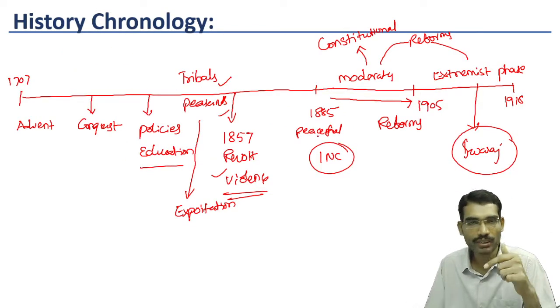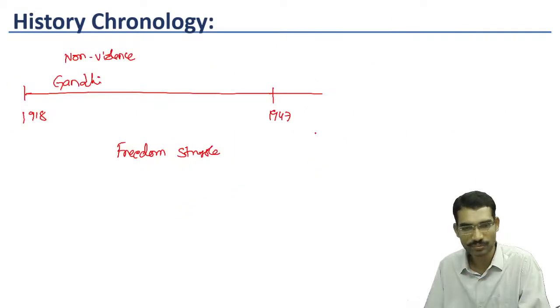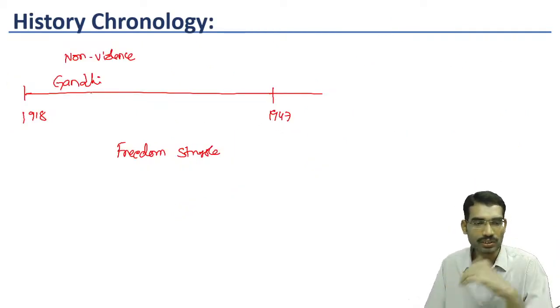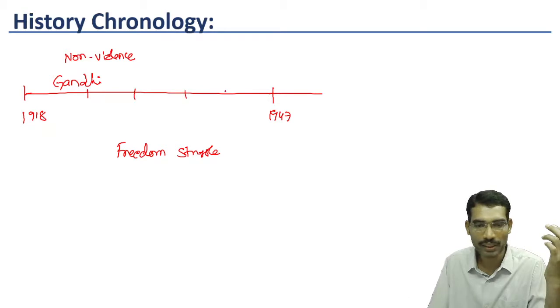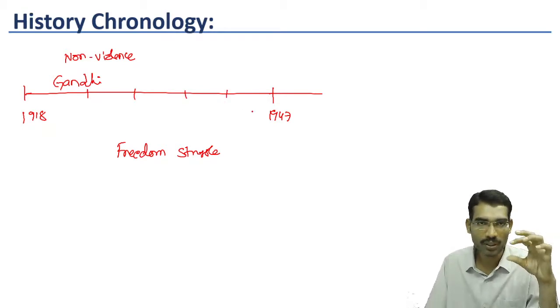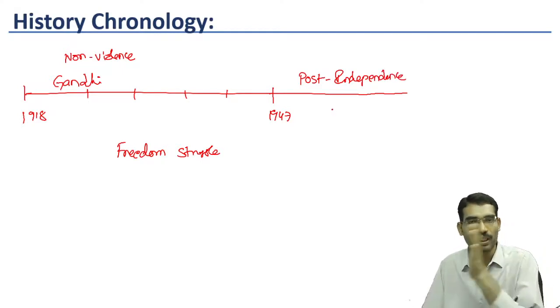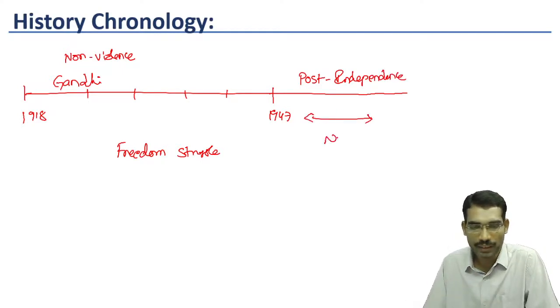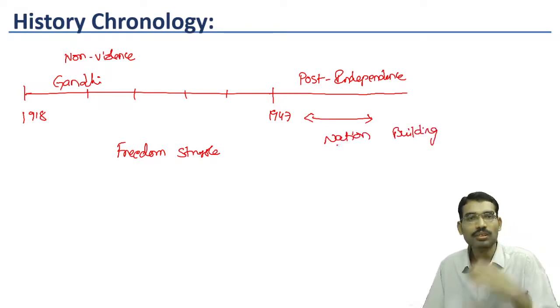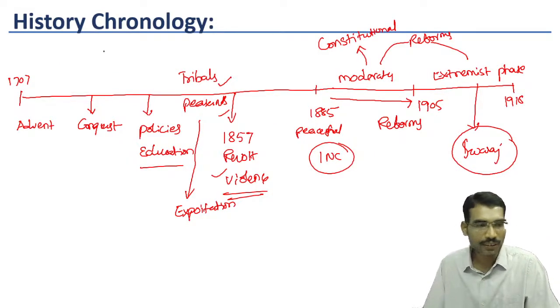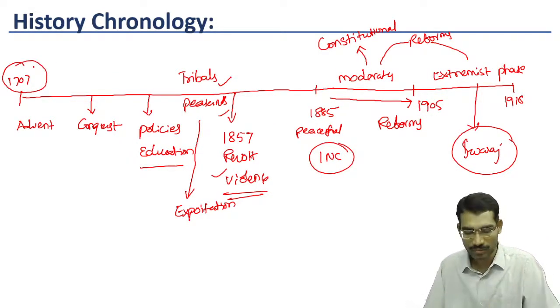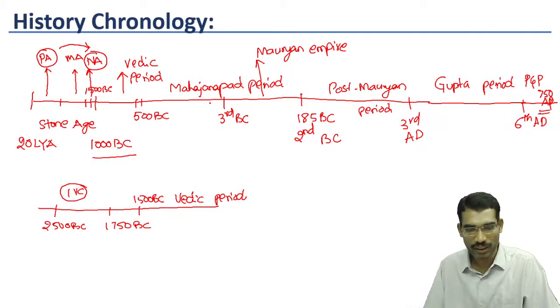Before that, extremist phase, then moderate phase. So this is the Gandhian phase. Once again, after 1919, so many developments took place. All these we consider as part of the Gandhian phase. After 1947 onwards, we are calling it the post-independence era. So after 1947, nation building started. Because after 1707, what was the condition of India?